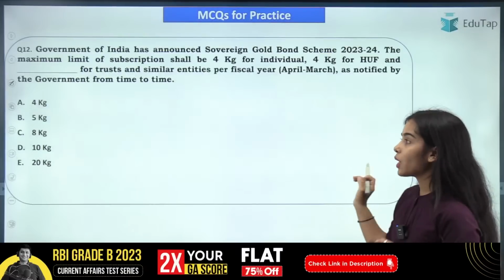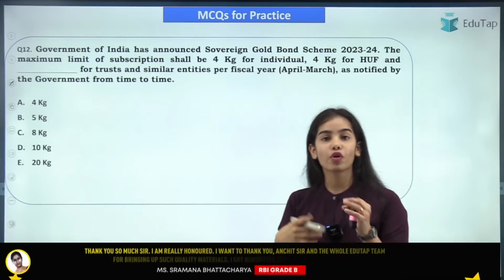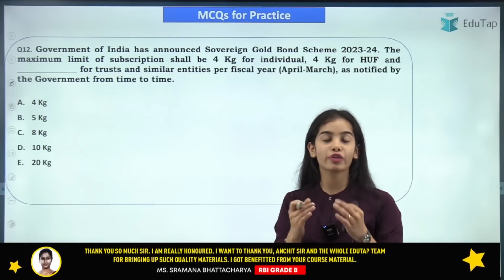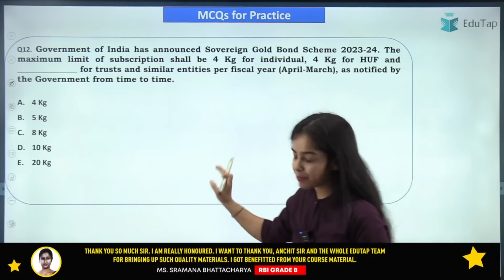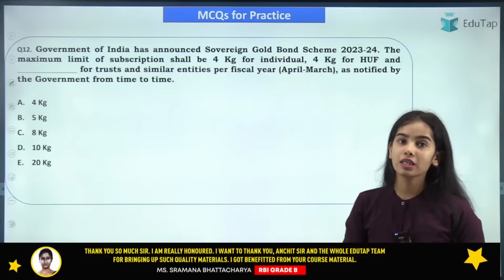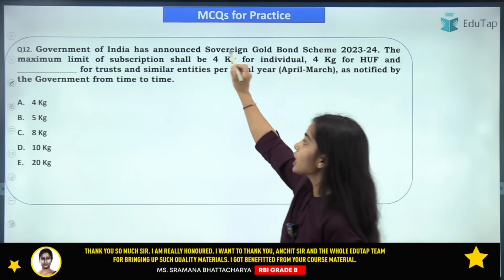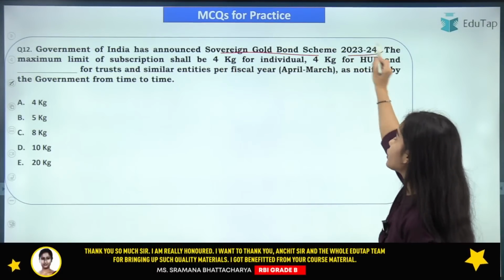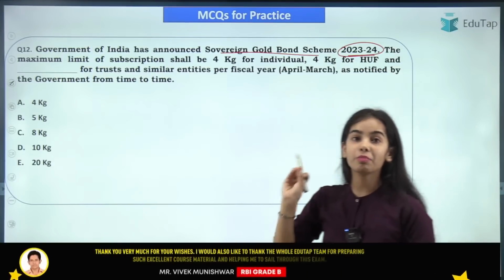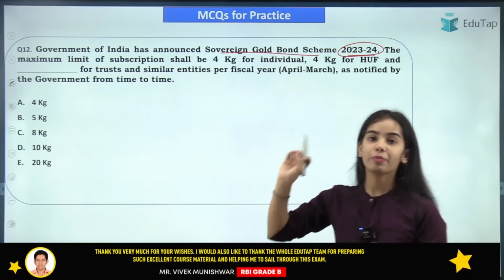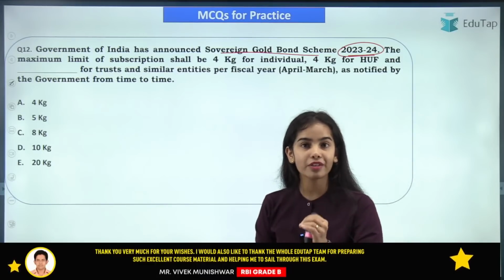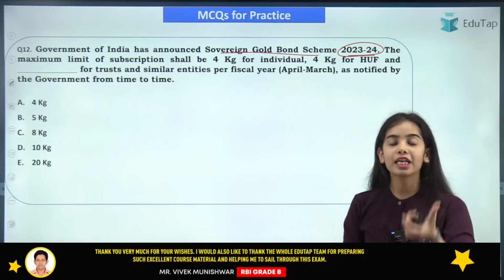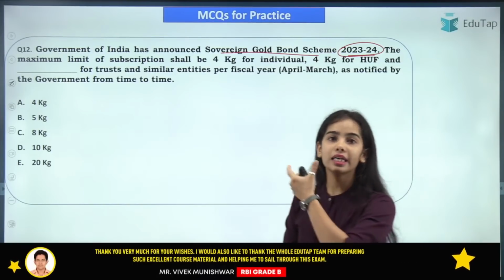Okay. Now coming to the next question, regarding the sovereign gold bond. We have discussed this sovereign gold bond in depth, and I hope you remember this scheme very clearly. So try to give the right answer: the government of India has announced the sovereign gold bond scheme 2023-24. The maximum limit of the subscription shall be 4 kg for individuals, 4 kg for the Hindu undivided family, and dash kgs for the trust and other institutions.